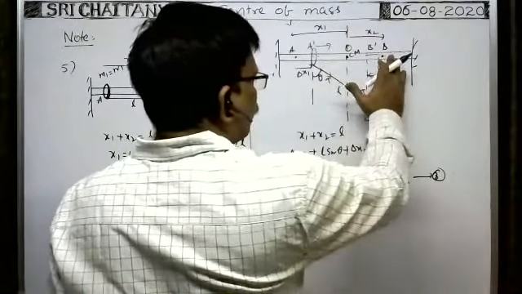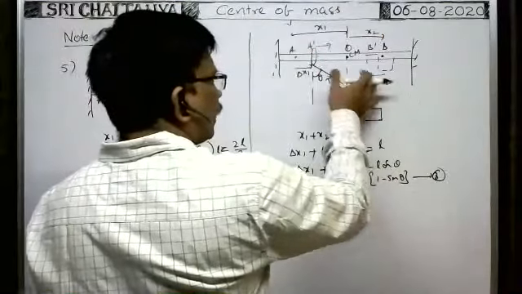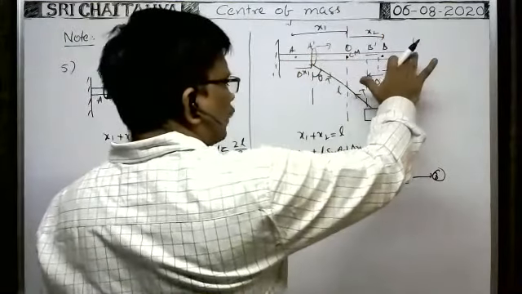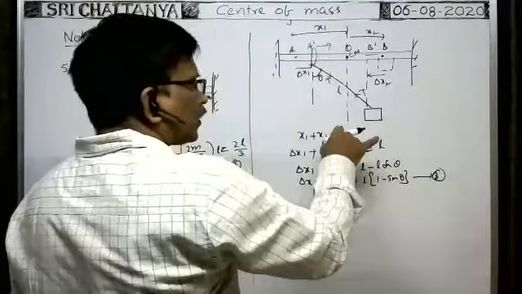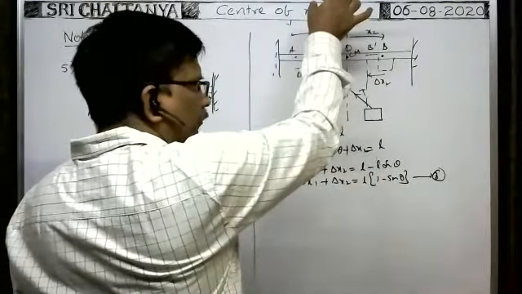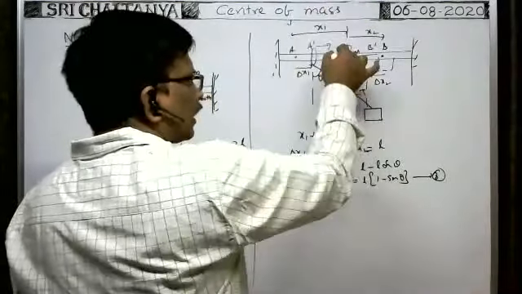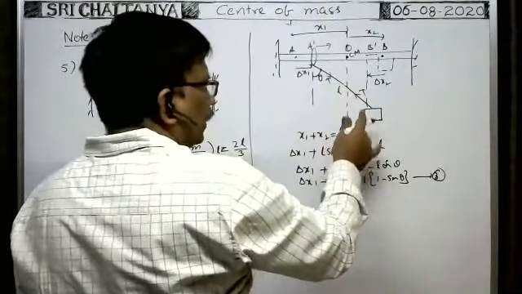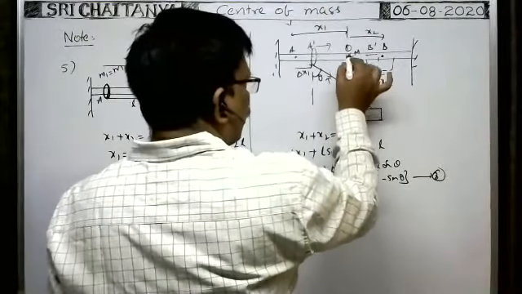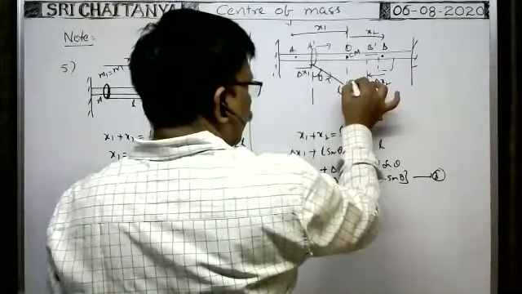Along the horizontal direction, as no force acts on the system, there is no displacement of the central mass along the horizontal direction. Along the vertical direction, as the gravitational force acts on the system, the central mass will displace along the vertical direction only. So here it is still the central mass of the system only.